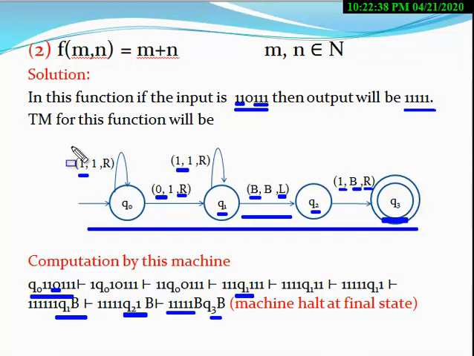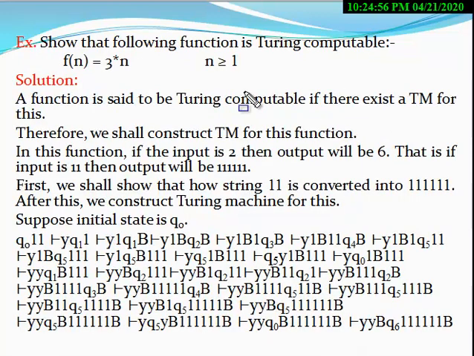So this is the complete Turing machine corresponding to this function. Clearly this Turing machine behaves like this function. Now we come to the next problem. Now the next example is this.